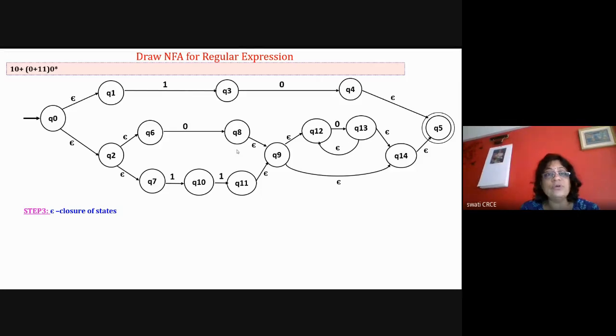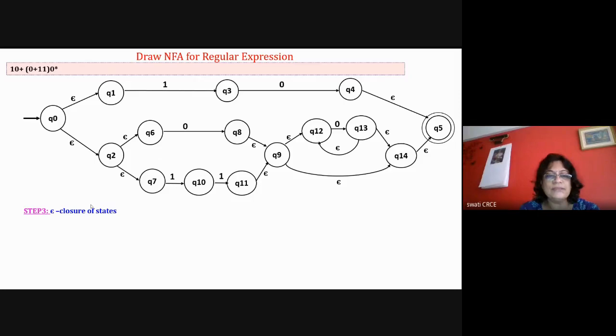Okay, there is a question for 10 marks asked in the exam. You draw the NFA with epsilon and then convert it to DFA and then find the minimized DFA. So what question are we solving right now? See this regular expression, draw the diagram, and now convert it to DFA. This is a question of NFA with epsilon to DFA conversion, which we have done previously. This is an NFA with epsilon. We have to convert it to DFA. So how to do that?